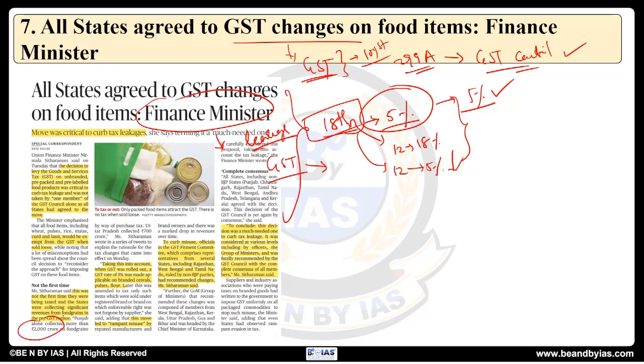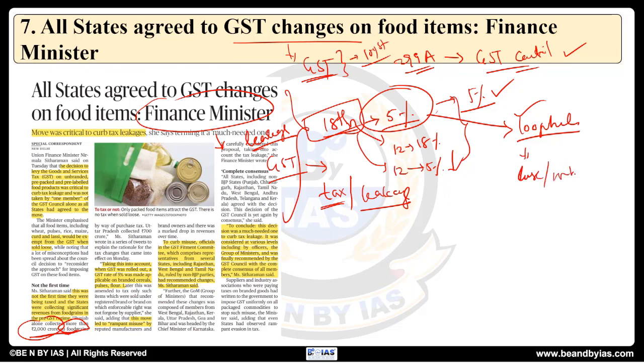Even before implementation of GST, Punjab used to tax and collect more than 2,000 crores on food grain. So similar. So this will give us the extra tax revenue and it will reduce any kind of leakages that are happening. Because many, even the manufacturers, are using the loophole in this particular provision, and they were selling their food articles either loose or in unbranded packing. So in this manner we were losing certain tax revenue, which can be checked here.